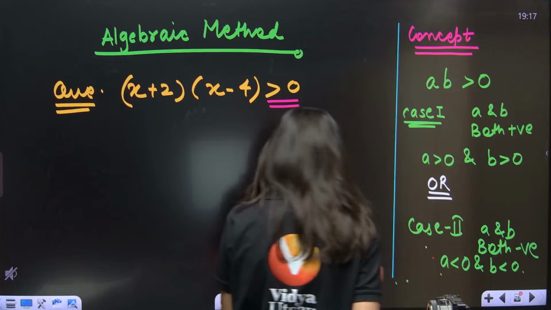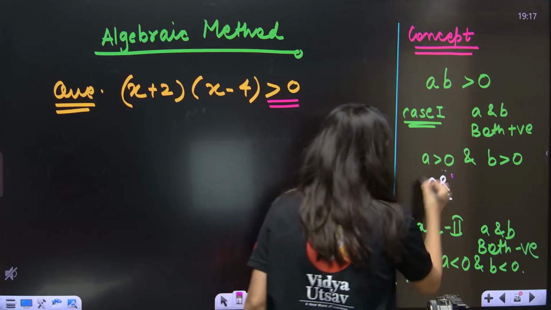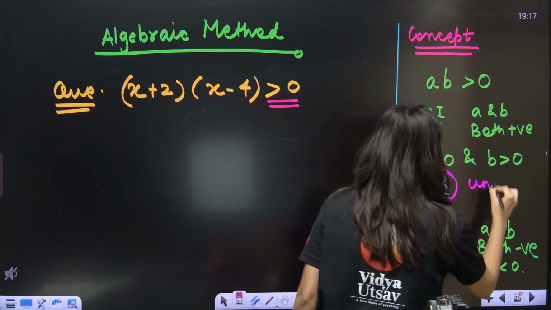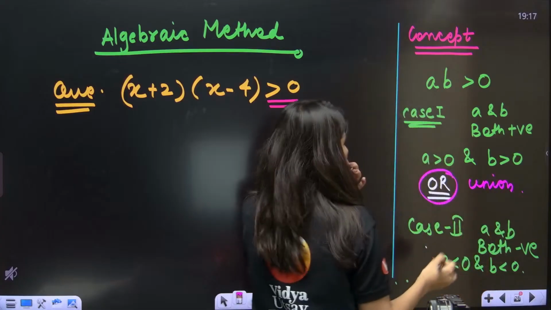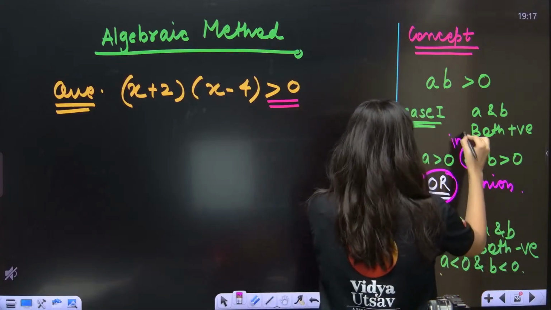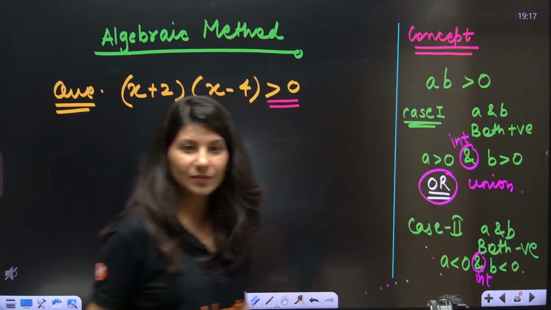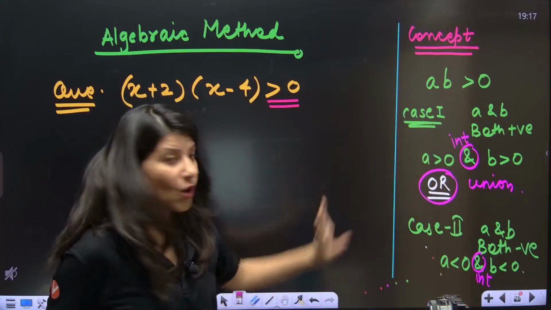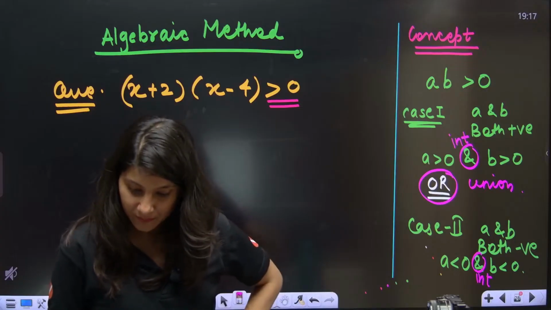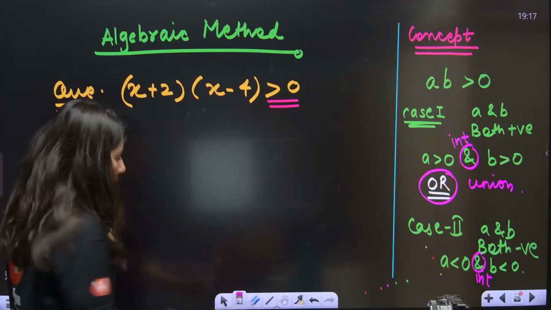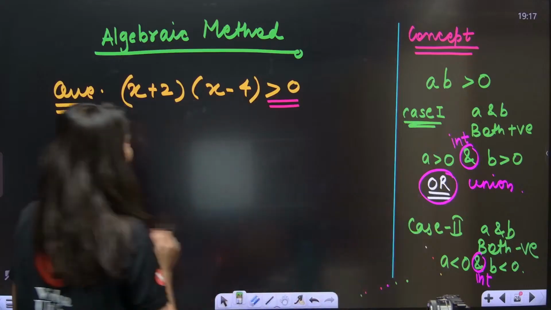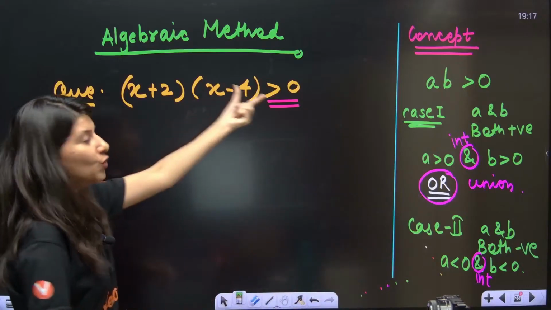Okay. Now see, understand. Or means union. And means intersection. Let me keep it very clear. You all know this or and concept. Okay. Clear? Let's solve this. Product of two quantities positive.